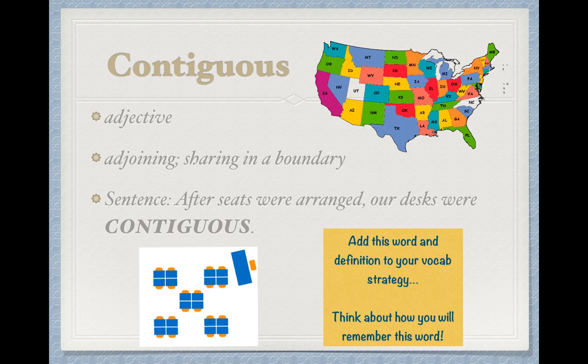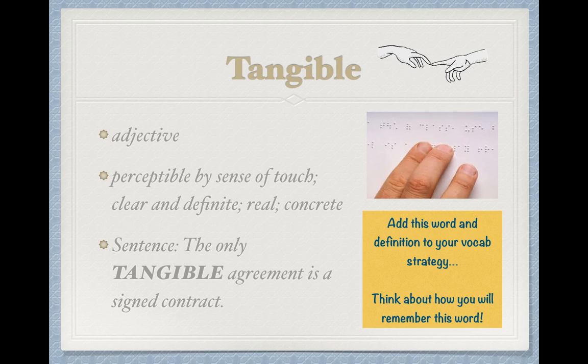The 7th word in Lesson 12 is tangible, a word that you've probably heard before, another adjective or describing word meaning perceptible by sense of touch, clear and definite, real, concrete. So a lot of different definitions here, but all adjectives. The sentence reads, the only tangible agreement is a signed contract, meaning the only agreement that you could actually see or touch would be a signed contract.